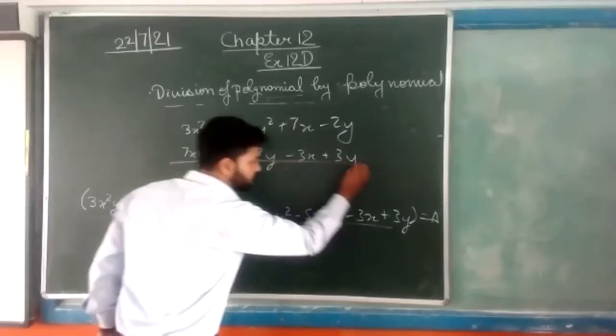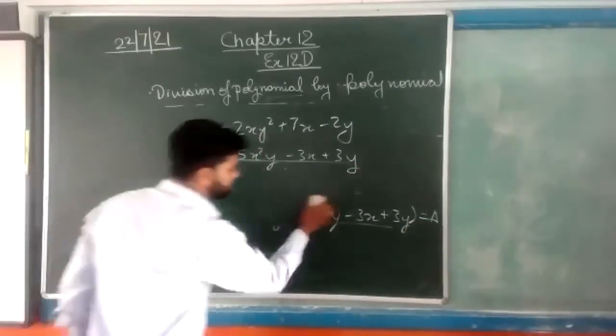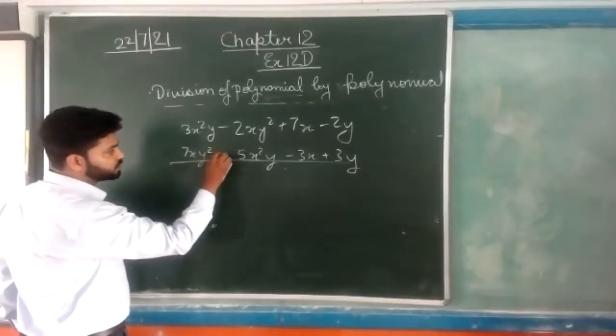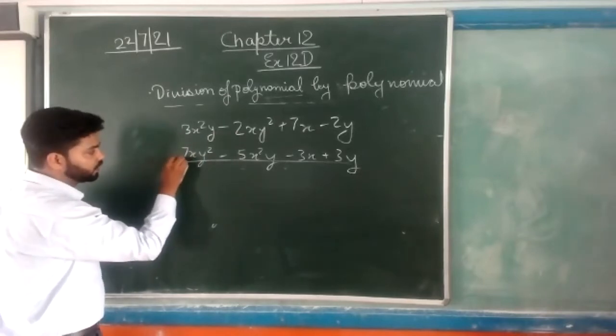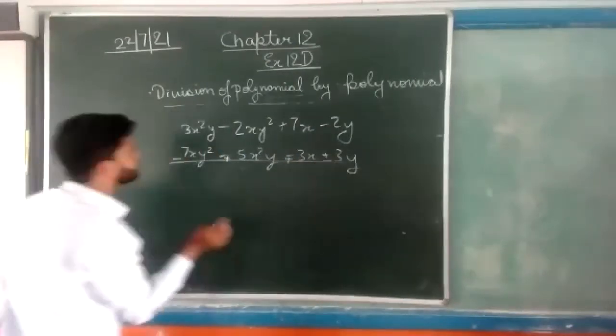The remainder will be a. If we are subtracting, just change the signs of this: it will become minus, it will become plus, plus and minus.